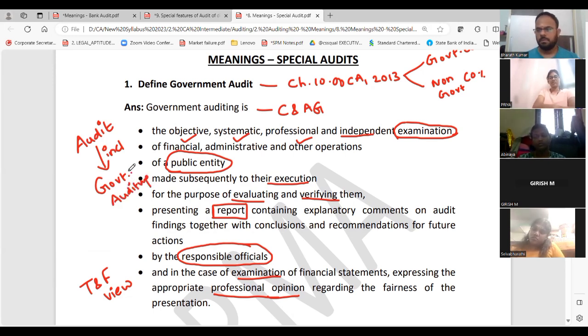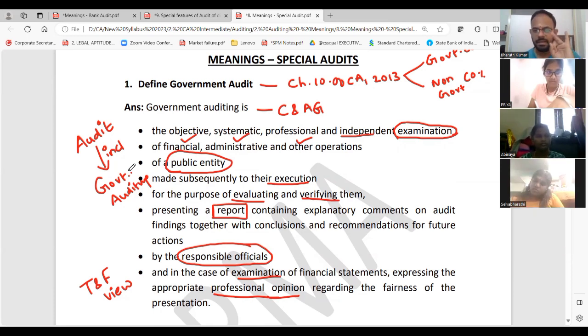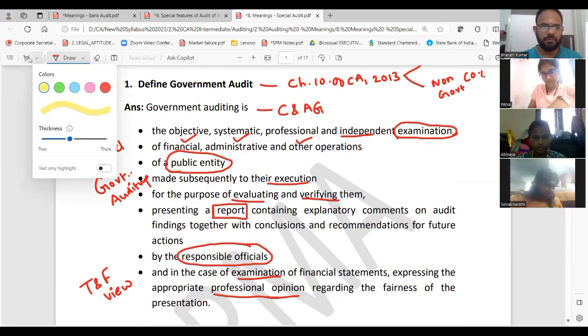Auditing. Are we clear? First, can you write the keywords so that you will get the grip of the first time? Examination. Public entity, they will do execution. Please write this. All this is there in your material also. Anyways, meanings I will upload in G Drive also. Don't worry. But we will go and cover one after another. Please write the keywords. I will color the keywords in yellow so that you don't get confused.